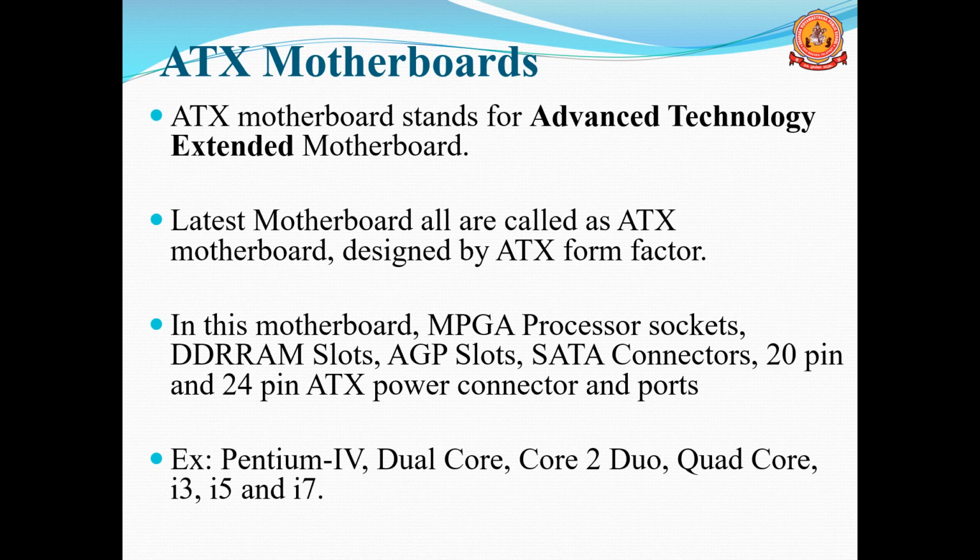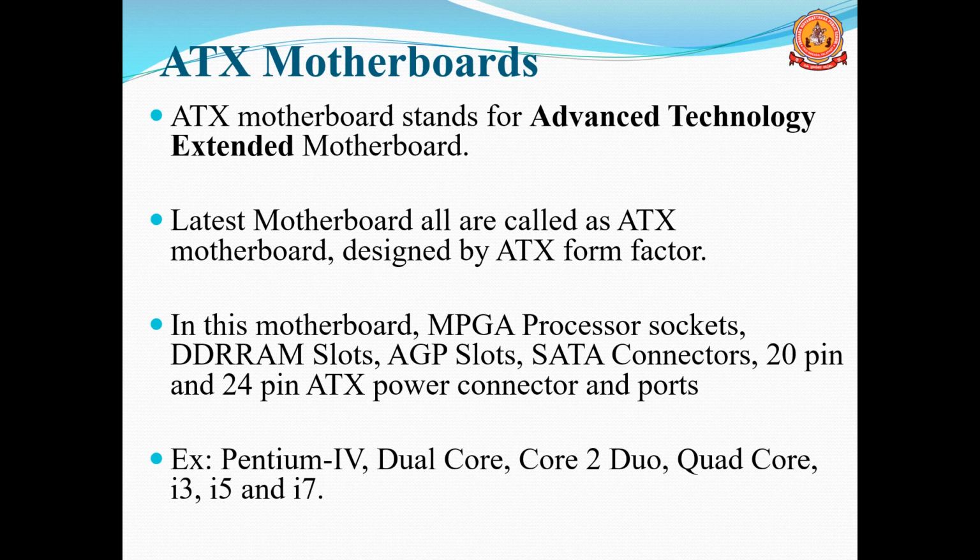And remember, this motherboard contains a MPGA, multiple pin grid array, processor socket, DDR RAM, double data rate random access memory slot, and AGP, accelerated graphics port slot, then SATA connectors, and also contains a 20 to 24 pin power connector.